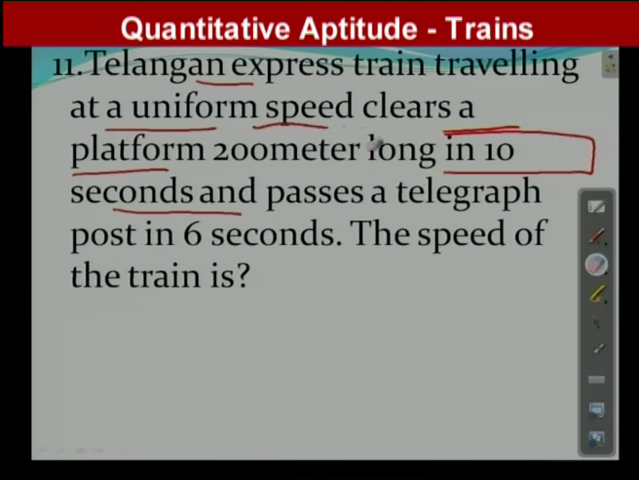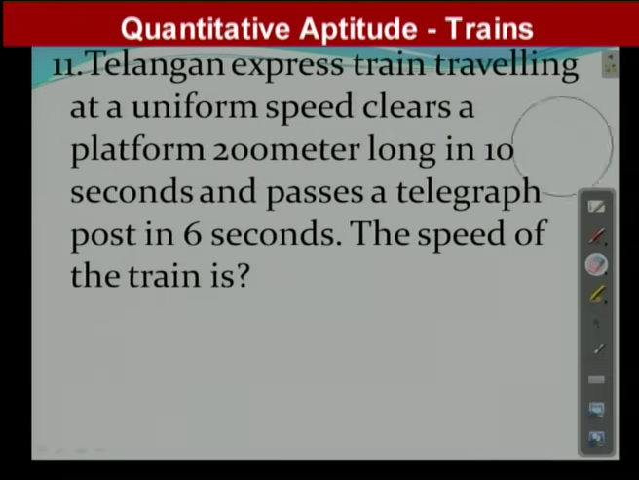Question number 11. This is also an interesting and different question. Observe here: Telangana Express train, travelling at a uniform speed, clears a platform of 200 meters long in 10 seconds and passes a telegraph post in 6 seconds. The speed of the train is... One small correction here: it is not a post, it is a telegraph pole, P-O-L-E, as we know already.